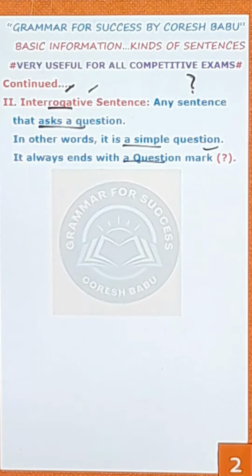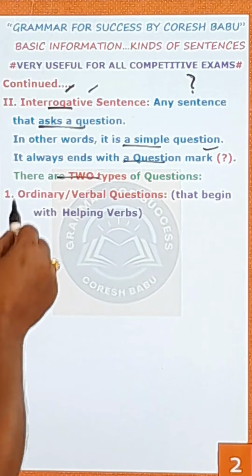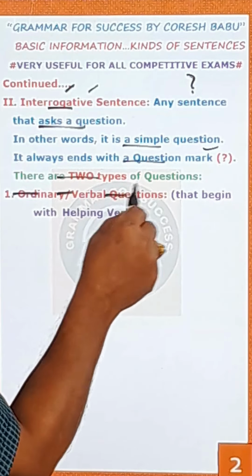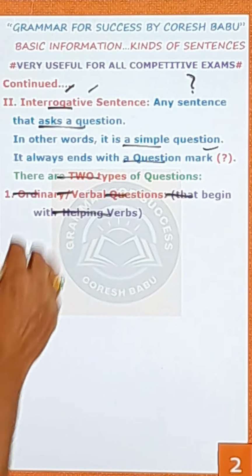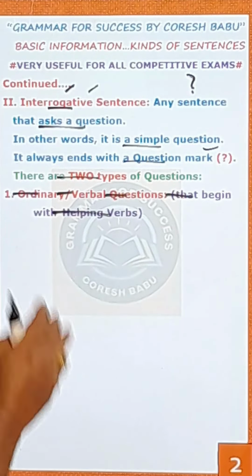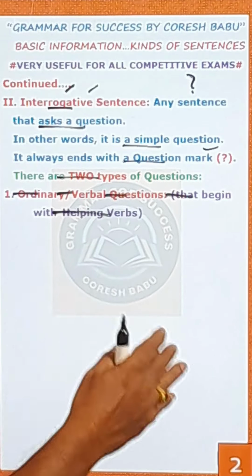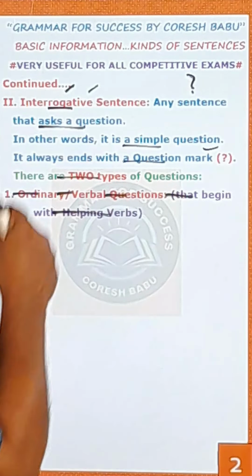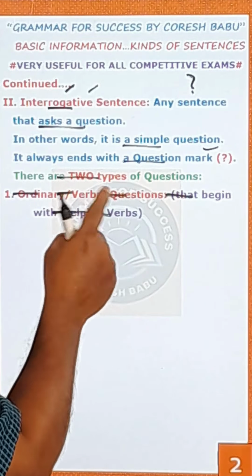In the English language, you can come across two types of questions. What are they? The first one is ordinary or verbal questions that begin with helping verbs. You know very well about the helping verbs: am, is, are, was, were, have, has, had, do, does, did, shall, should, will, would, can, could, may, might, must. So these are all called helping verbs, and therefore they are called verbal questions also.